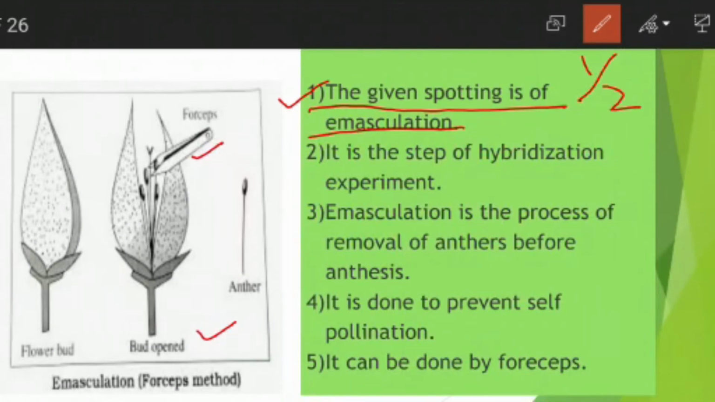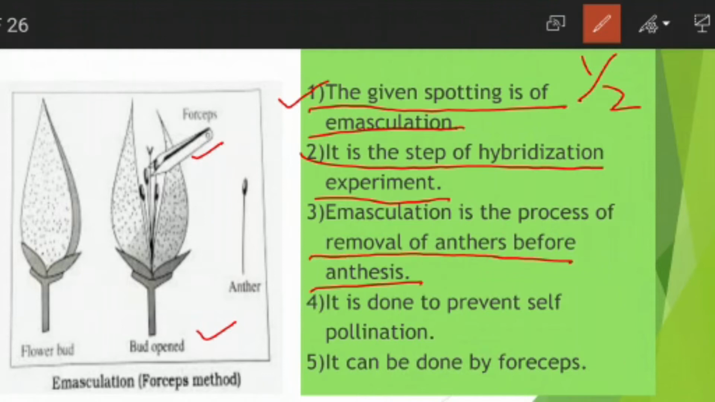Now you have to write comments. It is a step of the hybridization experiment. In hybridization we do three processes: emasculation, bagging and tagging. So this is the first step of hybridization. You have to keep this in mind. Then you have to describe the exact meaning of emasculation. Emasculation is the process of removal of anthers before anthesis. Before anthesis means before pollen grains mature, the anthers are removed.